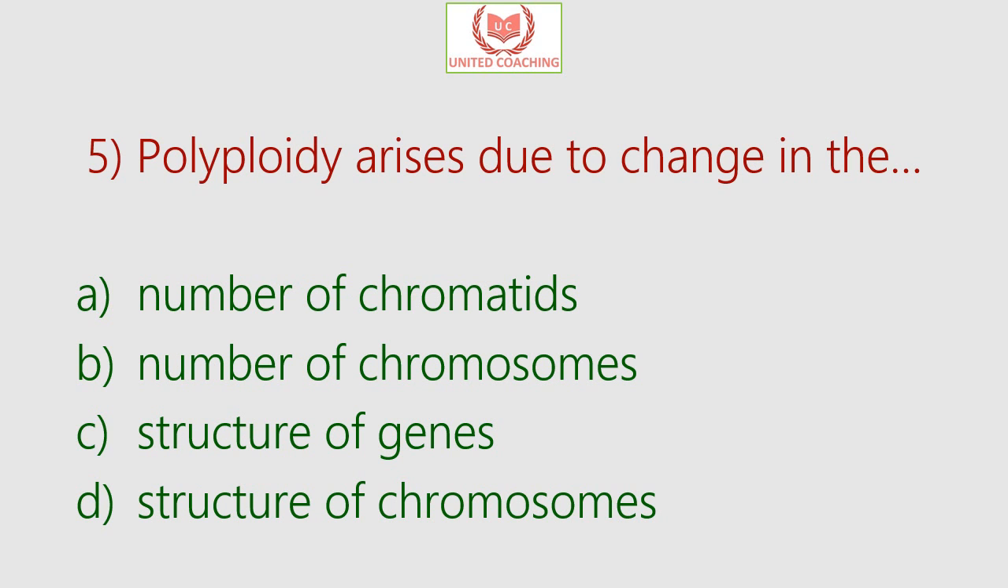Our next question is, polyploidy arises due to the change in. Is it the number of chromatids or number of chromosomes or structure of genes or structure of chromosomes? So the answer is number of chromosomes. Polyploidy arises due to the change in number of chromosomes. When an organism has more than 2 sets of homologous chromosomes, then it is known as polyploidy. Polyploidy may occur due to abnormal cell division.